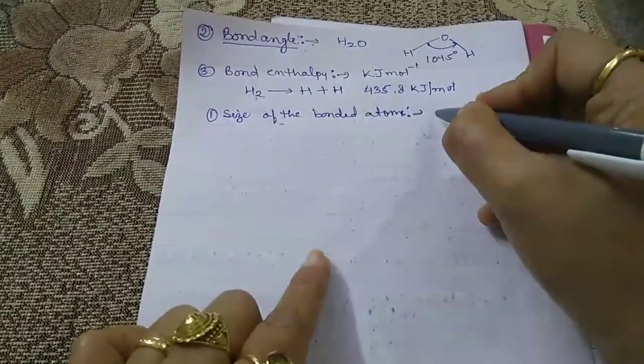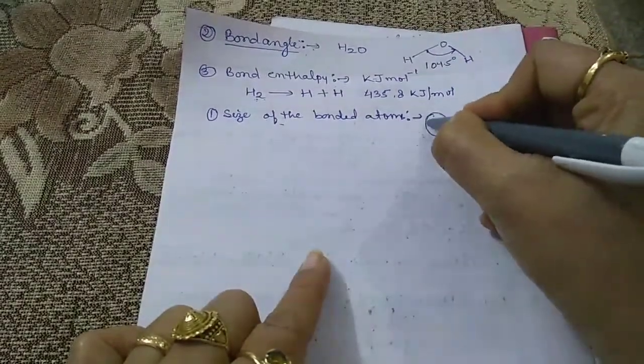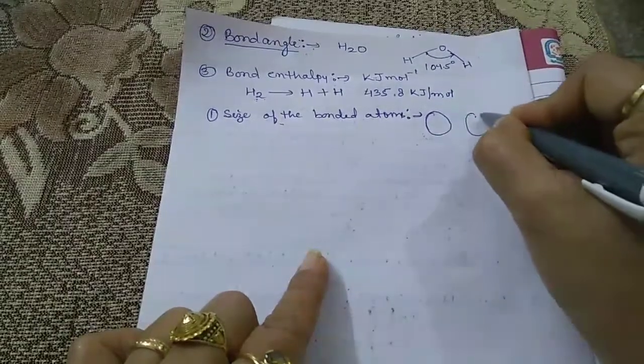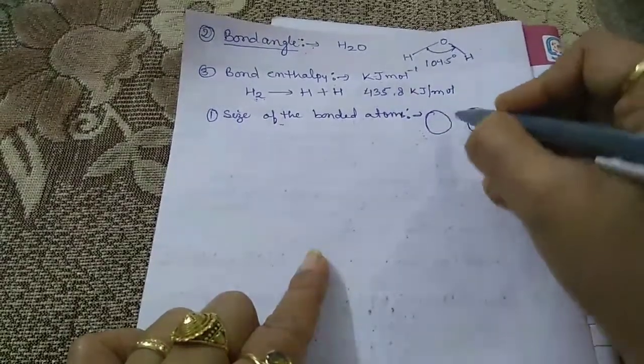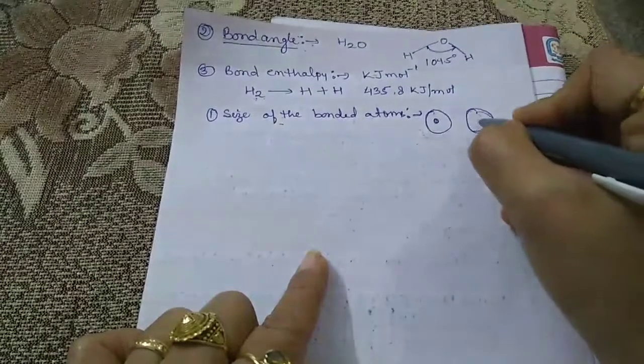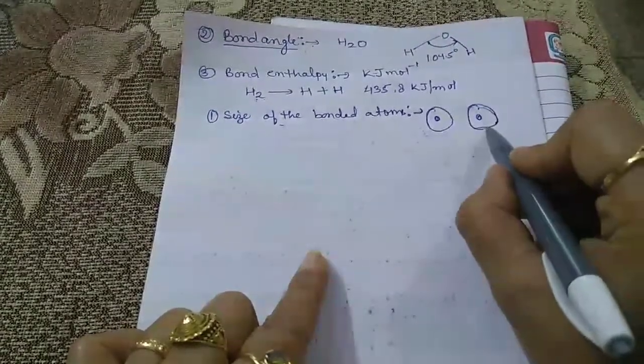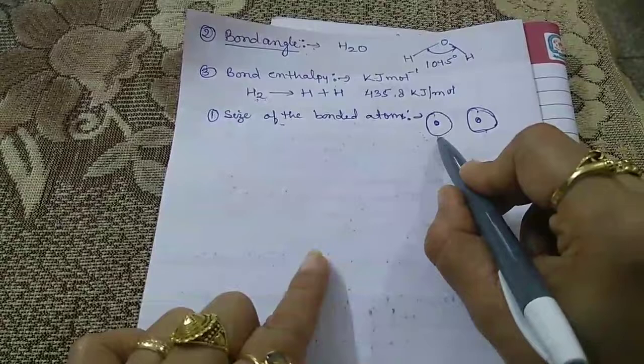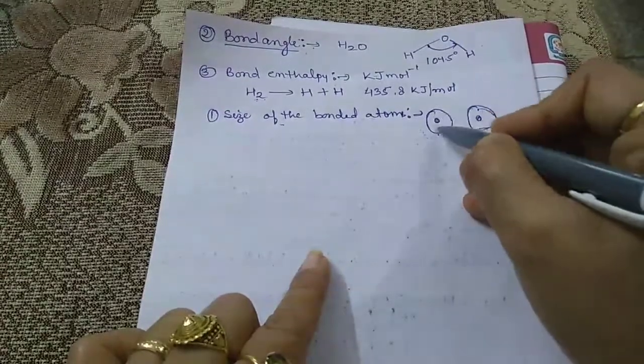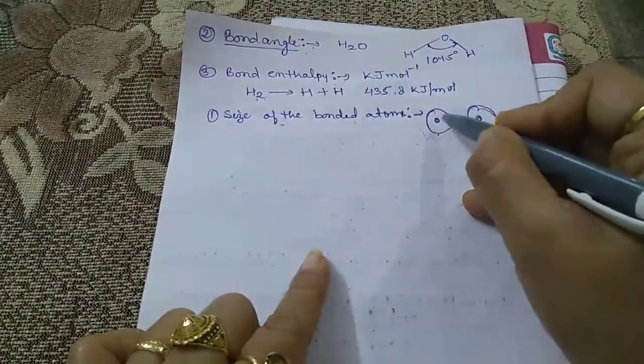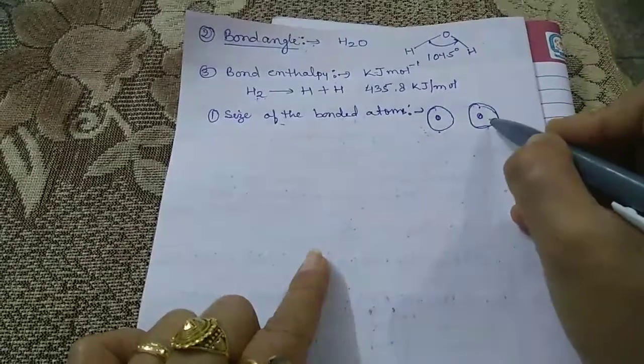We know very well, for example, if we have two atoms and this one is a nucleus, the size of this one is bigger in comparison to this one. It means in case of this atom, the nucleus holds the electron tightly in comparison to this one.